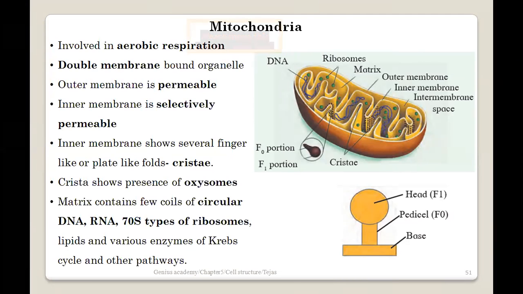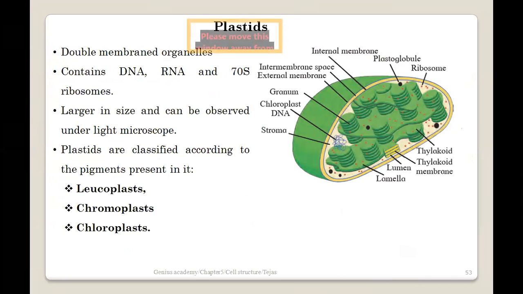No. Great. So the next important organelle, plastids. I think everyone must know plastids, and if you don't know plastids, then everyone must have heard of chloroplast. One of the very important organelles which is present in all the plants and involved in a process of photosynthesis. Why are chloroplasts important? Photosynthesis. So these are the organelles which are mainly involved in photosynthesis. But not only chloroplast. Chloroplast is one of the types. So the major category of the organelle is a plastid. Okay. So plastids, these are the double membrane organelles.